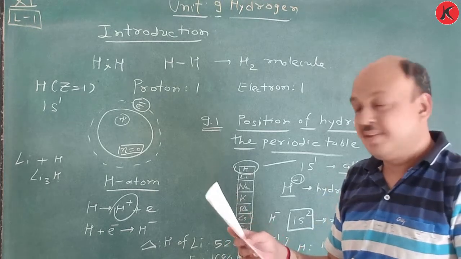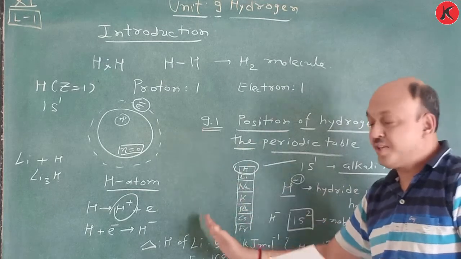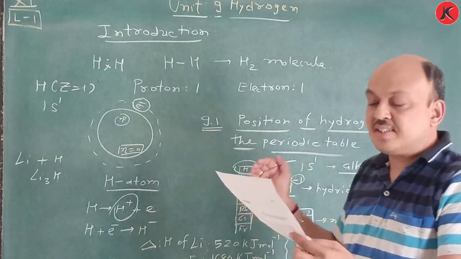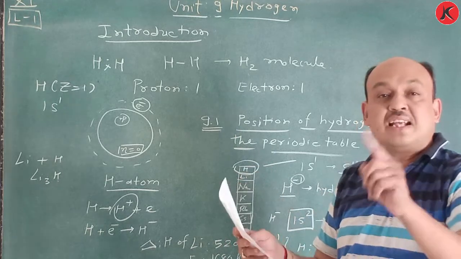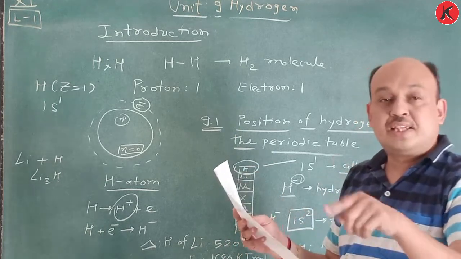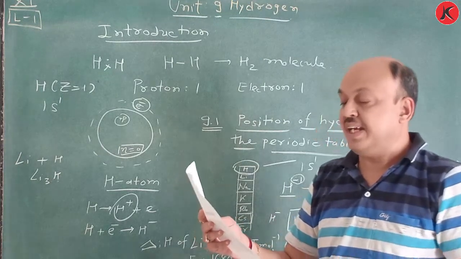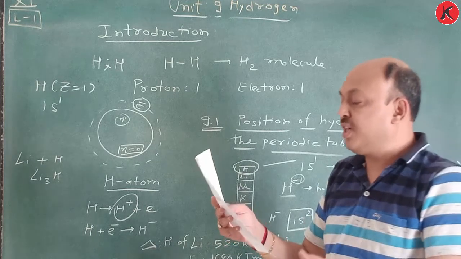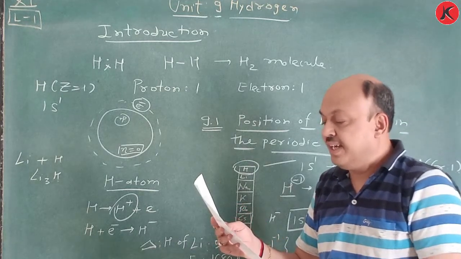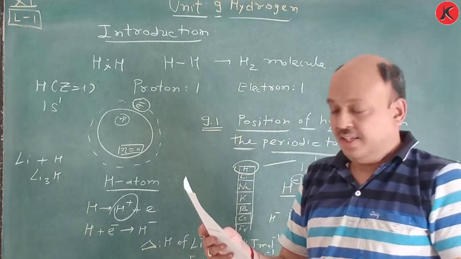In spite of the fact that hydrogen to a certain extent resembles both alkali metals and halogens, there is one observation: it is just like alkali metals because they possess a unipositive ion, as well as halogens with H minus, like Cl minus, Br minus, F minus. It differs from them, and now the permanent question arises as to where it should be placed in the periodic table.